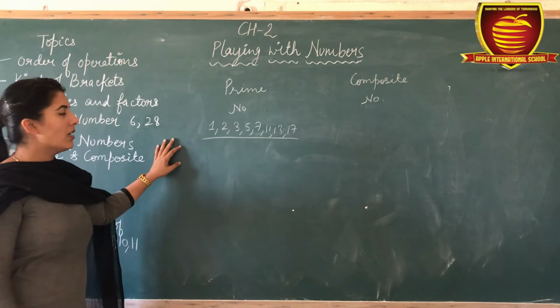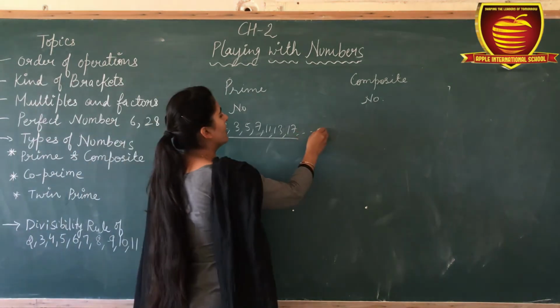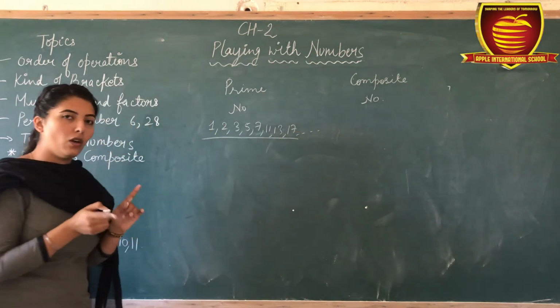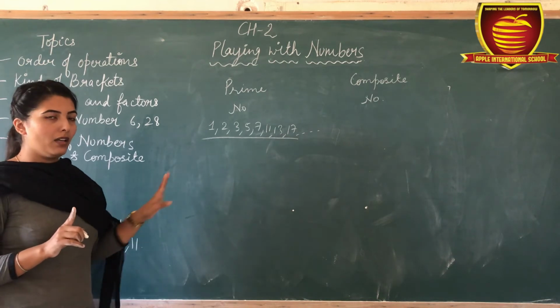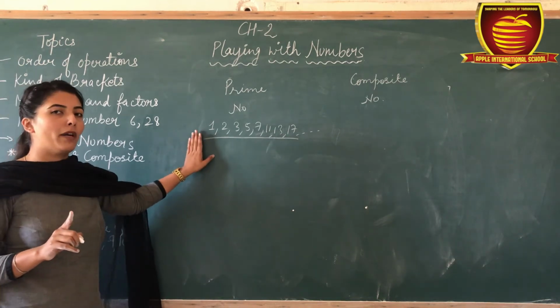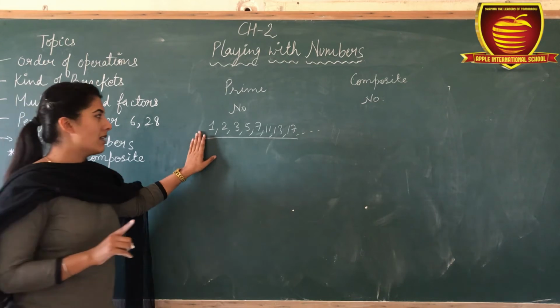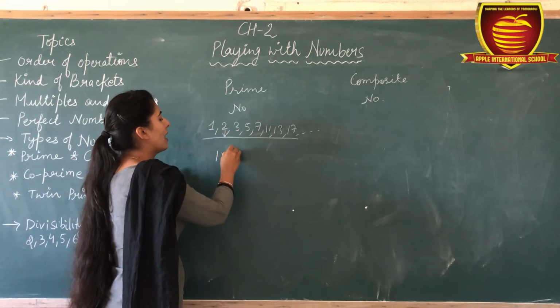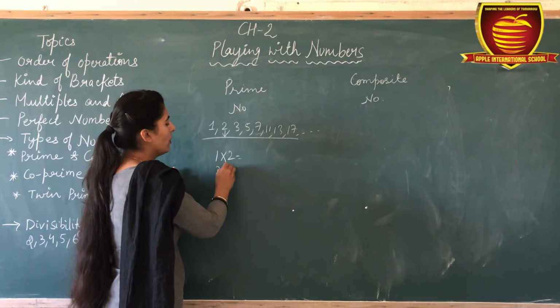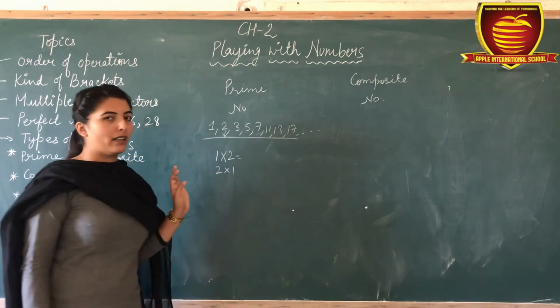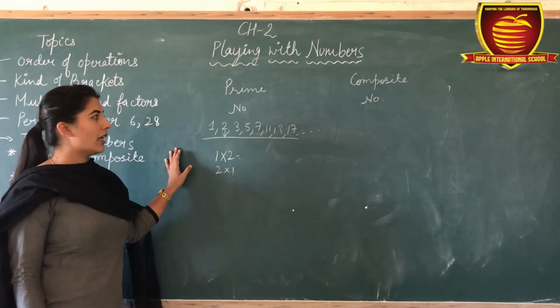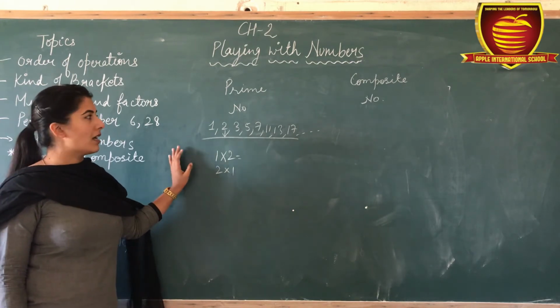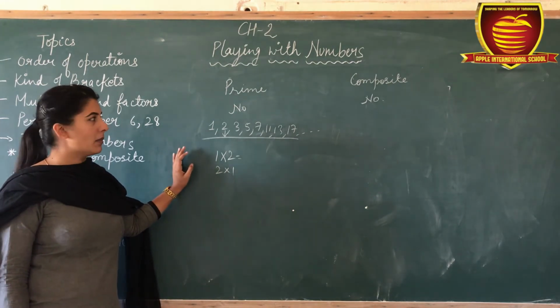The only factors of these numbers are 1 and the number itself. These two are the factors of these numbers. These are the prime numbers.